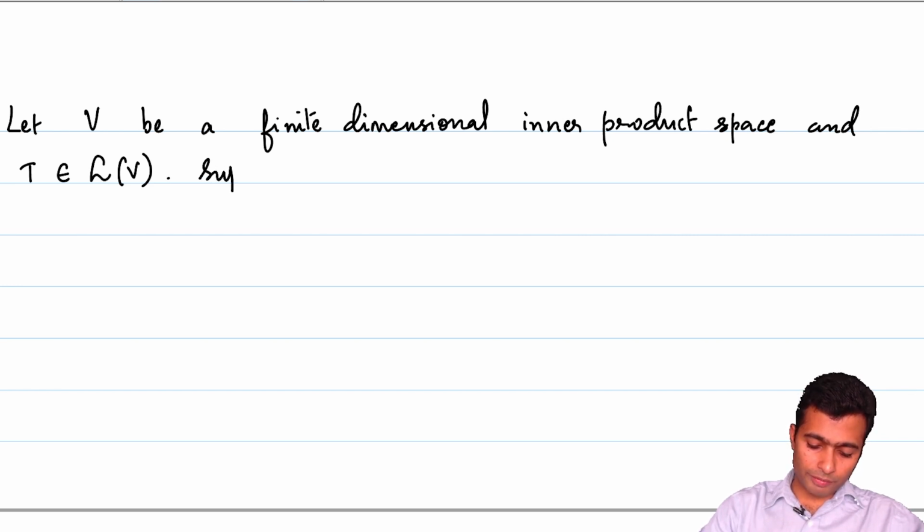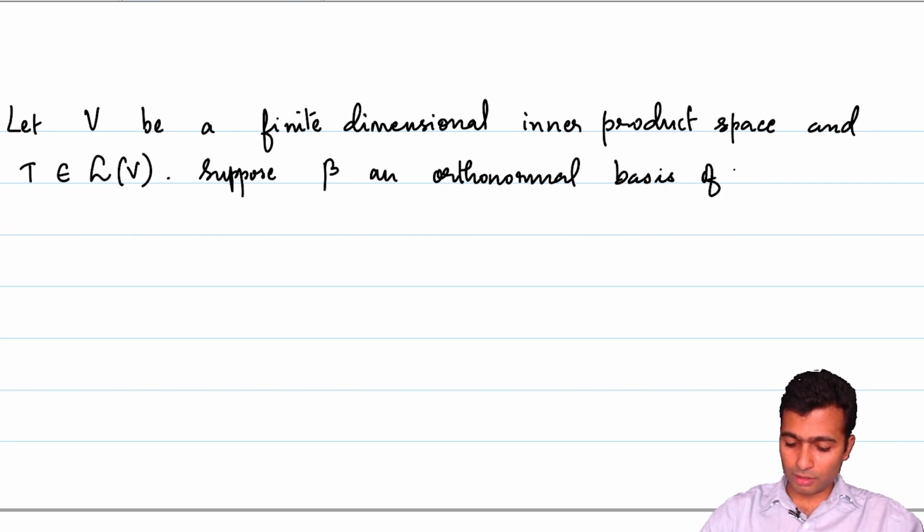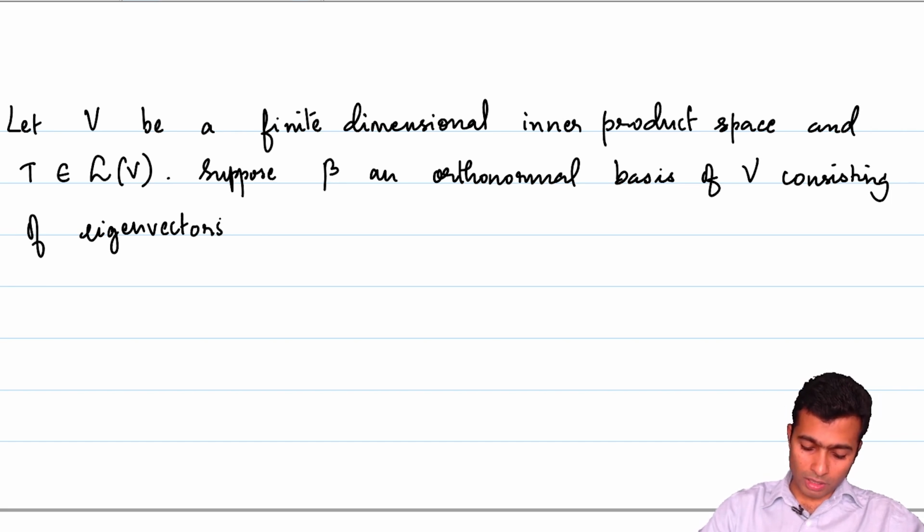Suppose we get hold of an orthonormal basis beta of V consisting of eigenvectors of T. This is amongst the best possible setups we can think of.